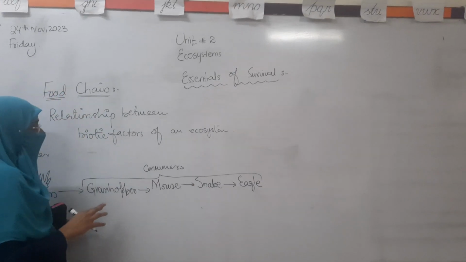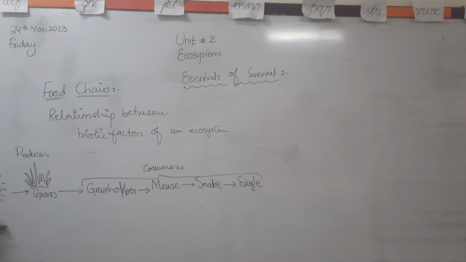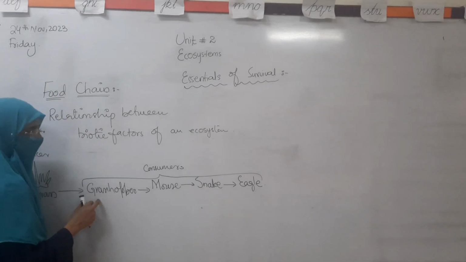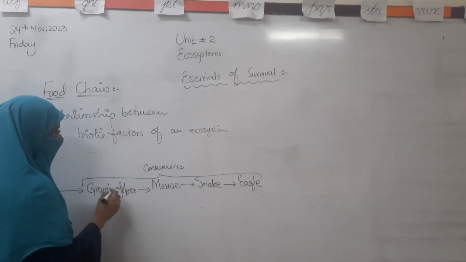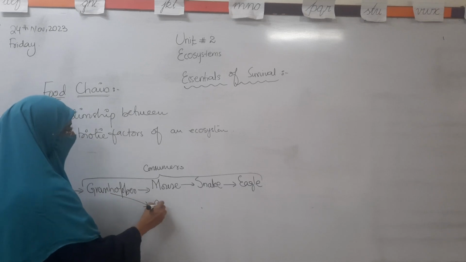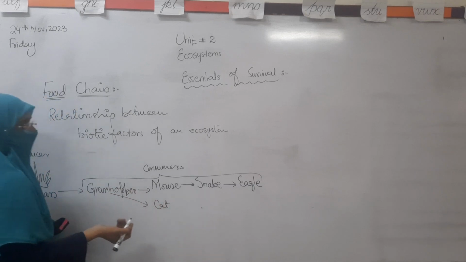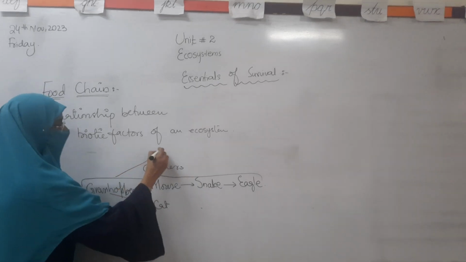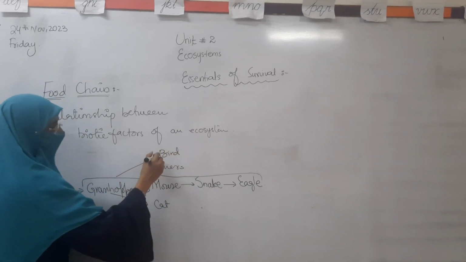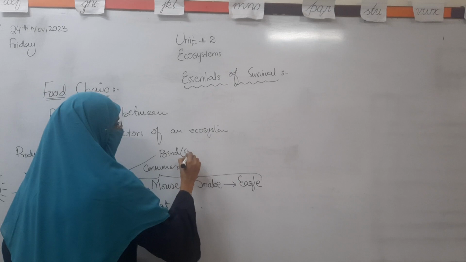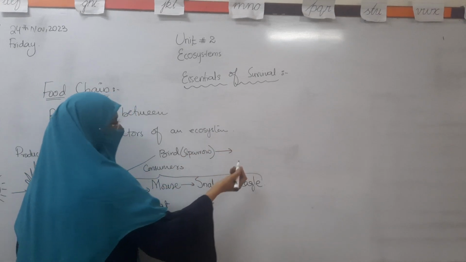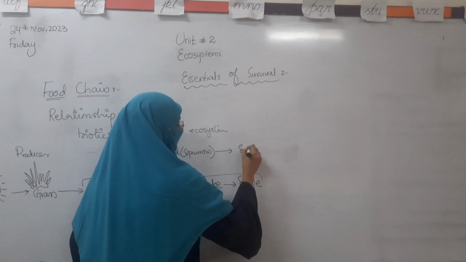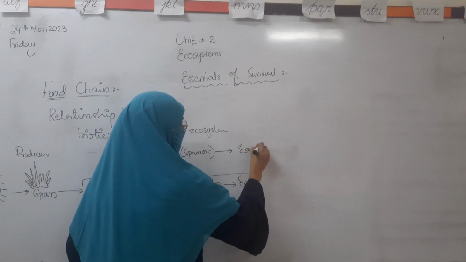Okay, and now this is the first example of a food chain. It's not necessary that the grass is always eaten by the grasshopper, or that the grasshopper will always be eaten by the mouse. Maybe the grasshopper is eaten by the cat, or by a bird, which may be the sparrow, and the sparrow is eaten by a big bird, which may be the eagle.